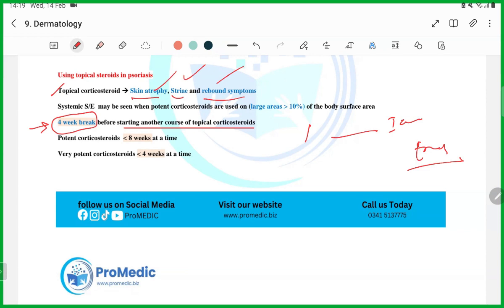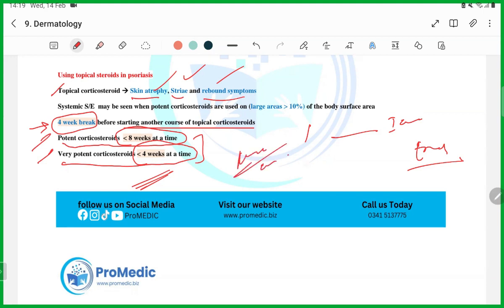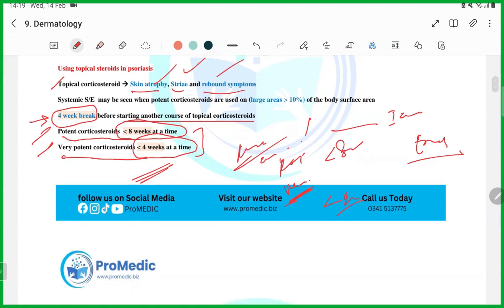Potent steroids should be used less than 8 weeks at a time, whereas a very potent corticosteroid less than 4 weeks at a time. Remember it, guys. That's why I told you that for the table of potent and very potent steroids, you have to remember the names, because they will give you the name. They will not say very potent steroid. They will give you the name and ask how long you are able to use this steroid, either potent or very potent. You have to remember the name, then only you will answer. If it is a potent steroid, it is less than 8 weeks. If it is very potent, it is less than 4 weeks. This is how they will ask you the question.